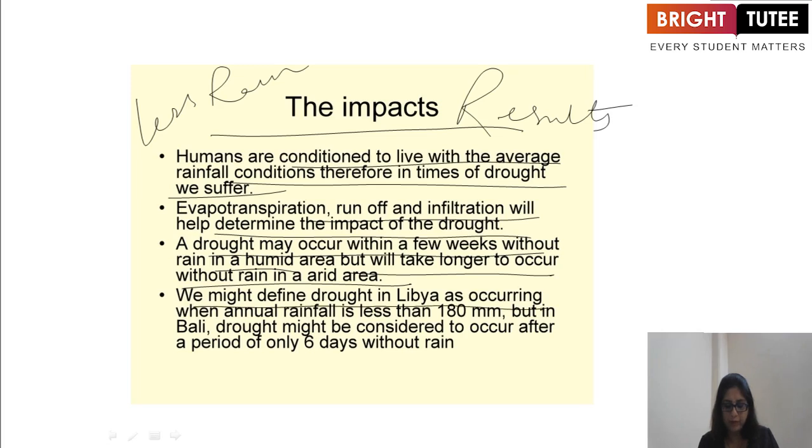We might define drought in Libya as occurring when annual rainfall is less than 180 mm, but in Wales, drought might be considered to occur after a period of only 6 days without rain. That means it varies from place to place. If the place is very dry, if it is arid, it could occur in 6 days.